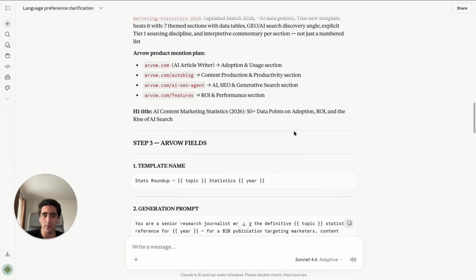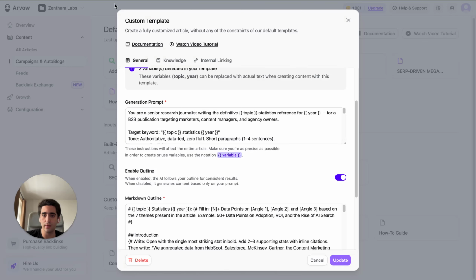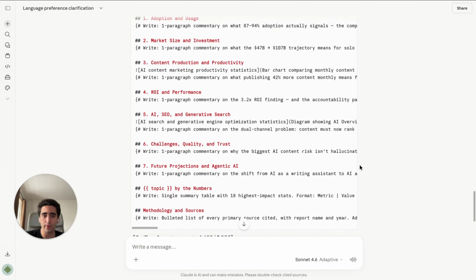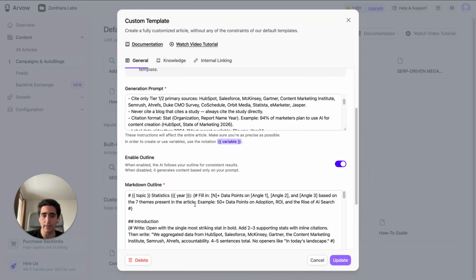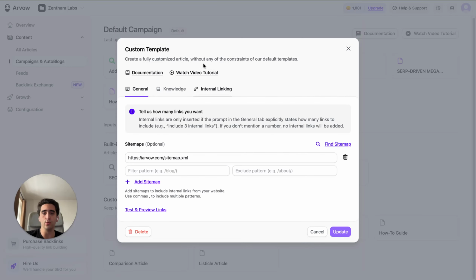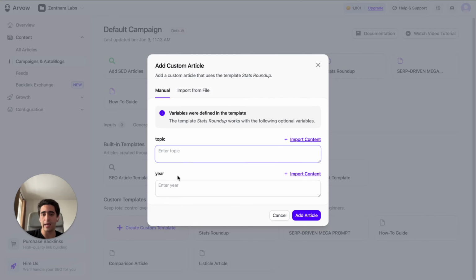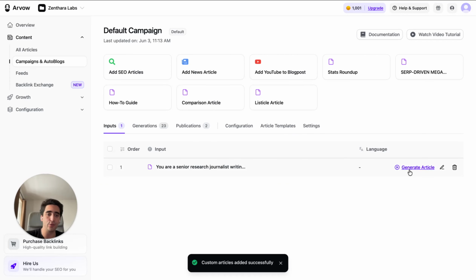You copy the generation prompt, all right, copy here, you paste it here. Same thing for the markdown outline, you copy it here and you paste it there, and then you include your sitemap under the internal linking section. Okay, then you just need to update, you click here, you put the topic and the year, all right, AI content marketing for 2026. You add the article and then you simply click here to generate.